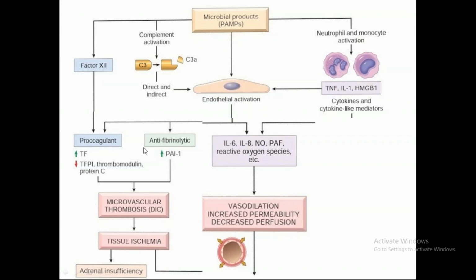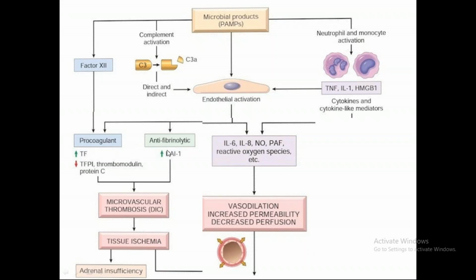This is really important. So what happens is there is a procoagulant state in the body. The procoagulants like tissue factor are increased, while the anticoagulants of the body, TFPI क्या होता है? Tissue factor pathway inhibitor, thrombomodulin, protein C, these are anticoagulants. These are decreased, while tissue factor is increased. So there is a procoagulant state.